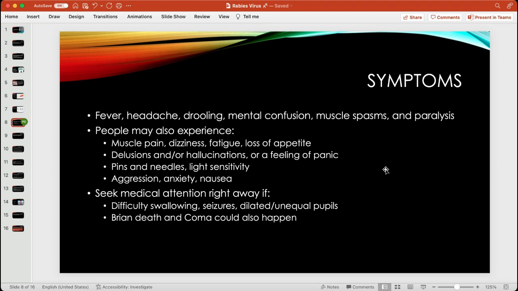People have also said that they experienced pins and needles, sensitivity to light, aggression, anxiety, and nausea. With these symptoms, you need to seek medical attention right away. If you start to have difficulty swallowing, seizures, or dilated or unequal pupils, brain death and coma can occur with this virus.